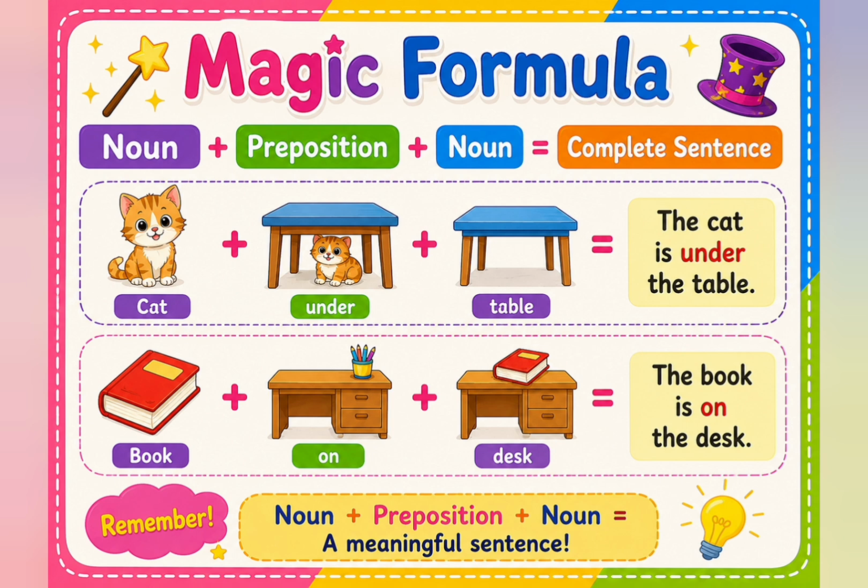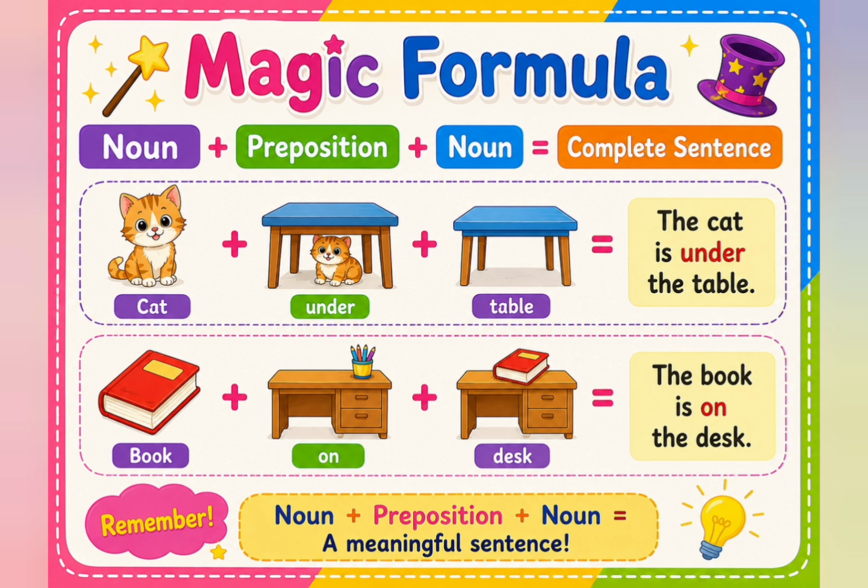Now watch the magic. We have cat, under, and table. So when we join these 3 together, we get a beautiful sentence. The cat is under the table. Can everyone say it with me? The cat is under the table.